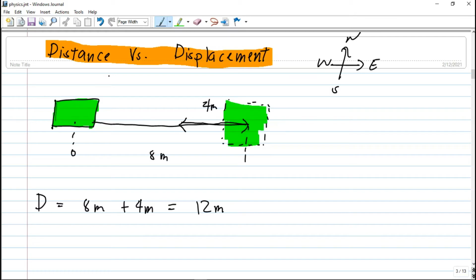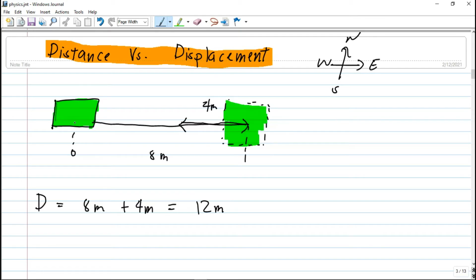Therefore, distance is the total length traveled by that object. You just add up the length that it traveled. But displacement is another thing. Displacement is the distance from your initial position to your final position. Here, it moved 8 meters to the east, then went back west by 4 meters, therefore its displacement is equal to 4 meters only.